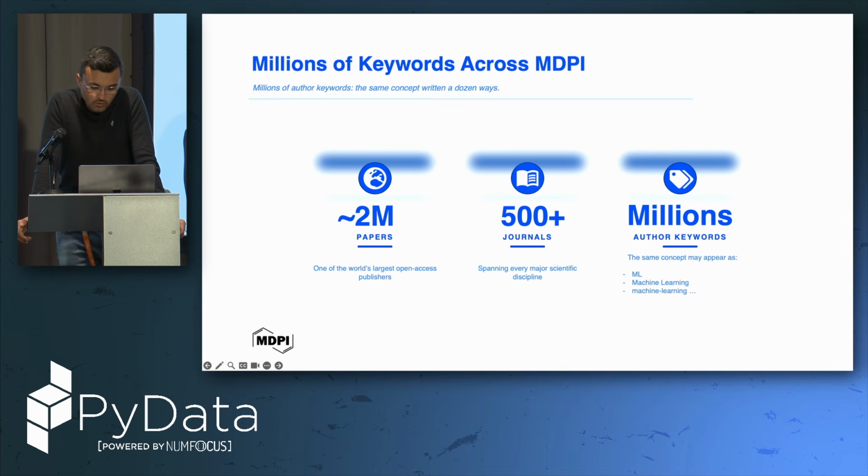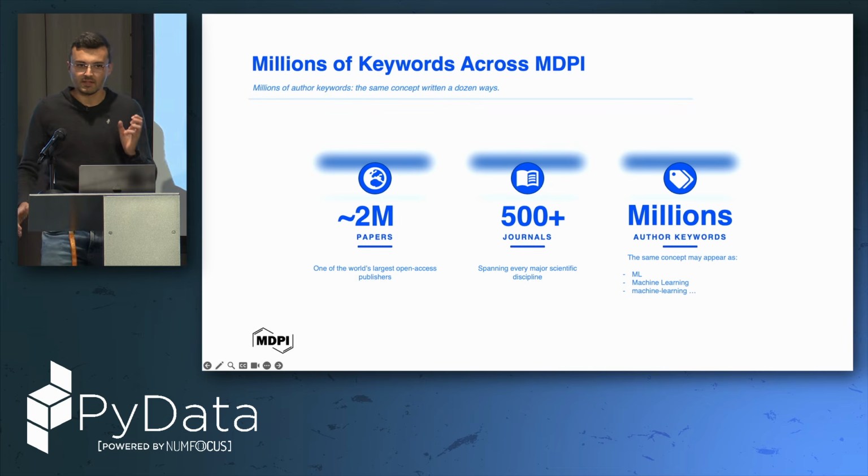And I want to focus on the keywords that are provided by authors when they write their paper and publish with us. You can well understand that the structure of a paper is title, abstract, keywords, and the full text. And I want to emphasize this part because it's central to our talk. So the same concept may appear written in very different ways.